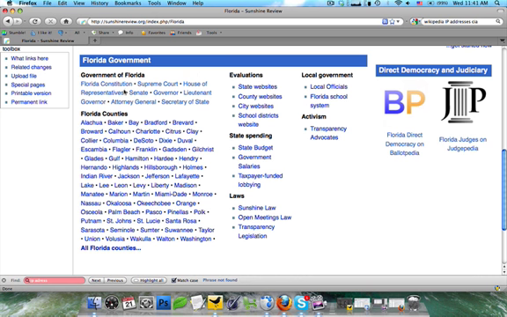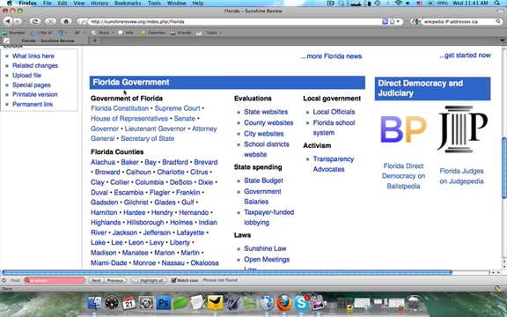Some of these lighter blue links, let me zoom in, link to our sister site Ballotpedia, which goes much more in depth on statewide government. You're also going to see links to all the counties, and you're going to see links to their evaluation pages over here.